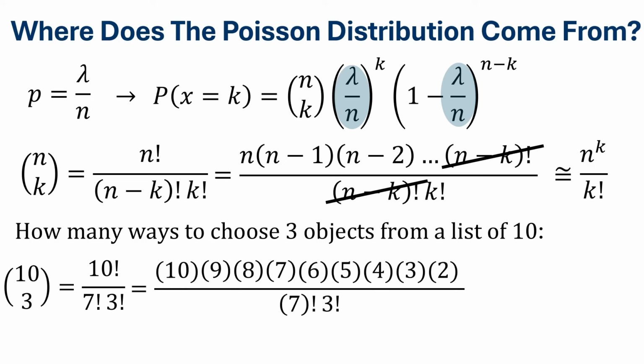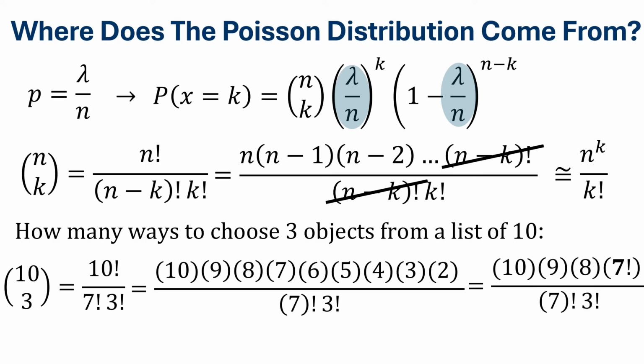And we see that in the numerator, we can isolate the 7 times 6 times 5 times 4 times 3 times 2 times 1, and we can just write that as 7 factorial. And we can see now that the 7 factorial in the numerator will cancel with the 7 factorial in the denominator. And then what's left in the numerator, the 10 times 9 times 8, can then be approximated as 10 cubed. Perhaps this approximation isn't very accurate in this example because 10 is not a very large number comparatively.